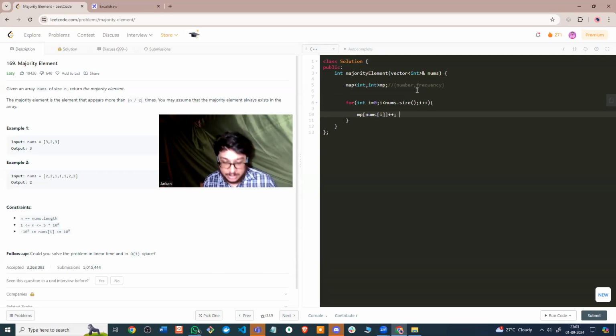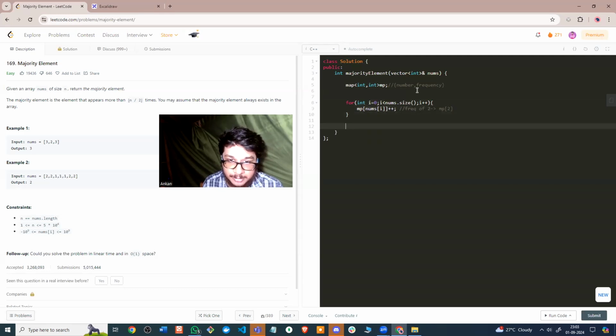So what is happening here? I'm storing the frequency in its respective number. So frequency of 2 will be stored in MP of 2. The corresponding frequency will be stored with the corresponding number as the index of the map, right?